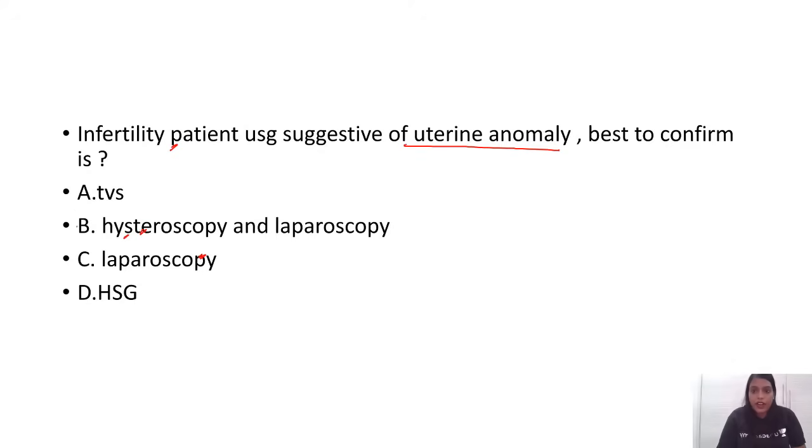Excellent. So this you're all answering correct. The gold standard for uterine anomaly is hysteroscopy and laparoscopy, right? The investigation of choice is 3D USG, which they have already done, and the gold standard for uterine anomaly is hysteroscopy and laparoscopy. So best to confirm is with hysteroscopy and laparoscopy.